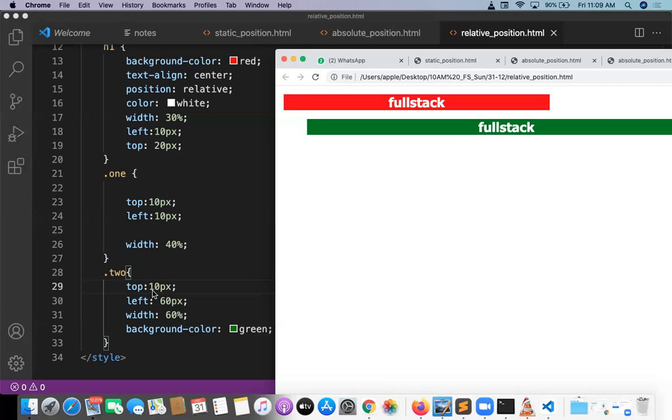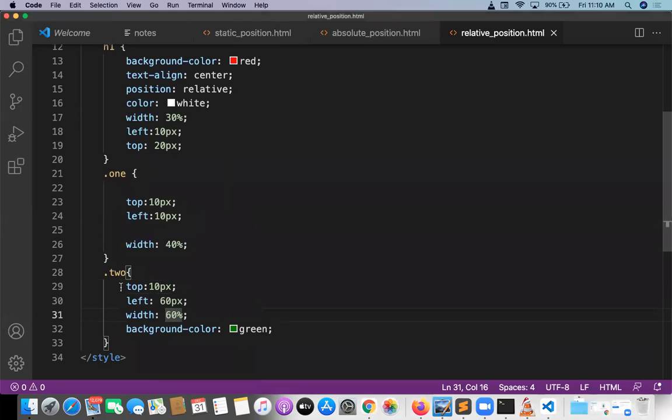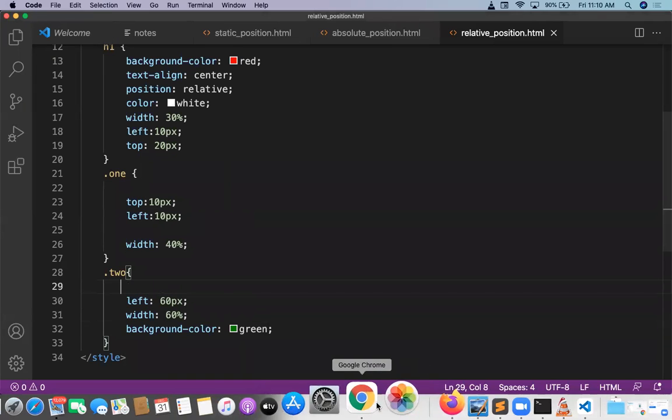In relative position, the element takes its position from the adjacent element. Same like Chandrakala is taking a place from the adjacent Likita's place, not from the wall. It can overlap. You want to see? Both top zero is the overlap. If there is no top property, there is no overlap. For example, this one I am not giving the top property. This one I am not giving the top property.